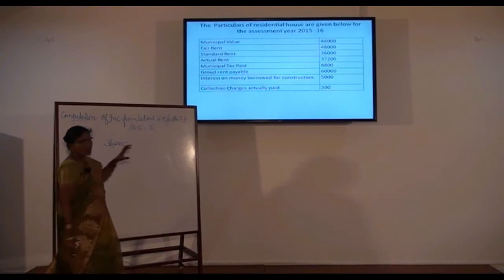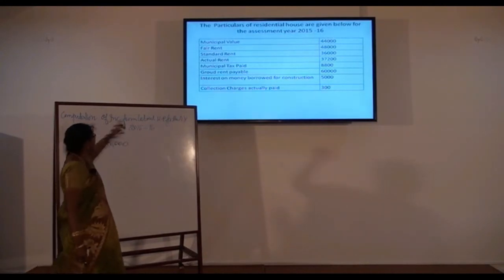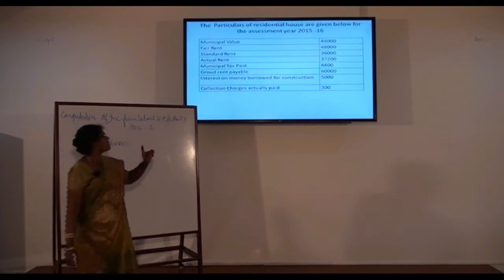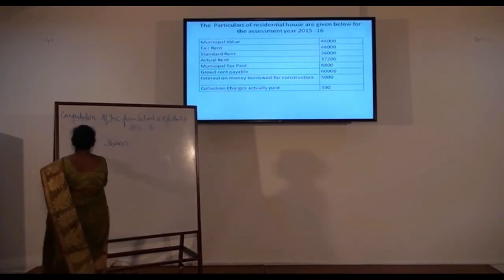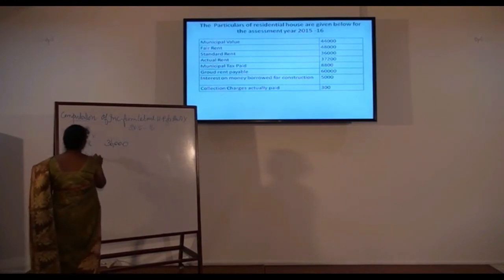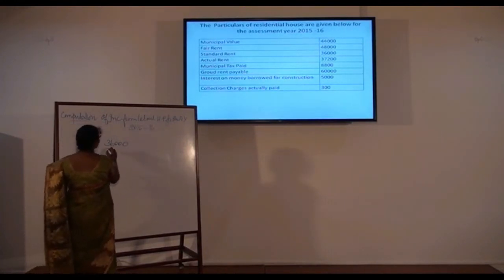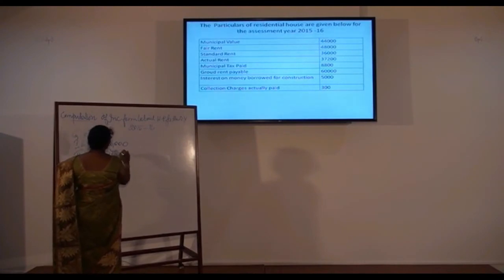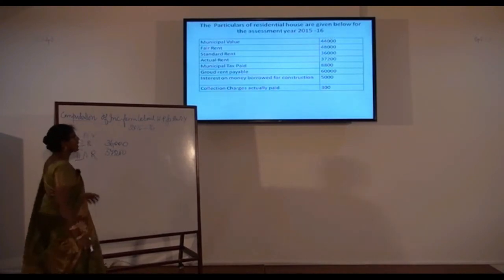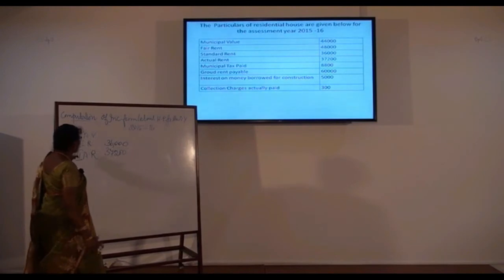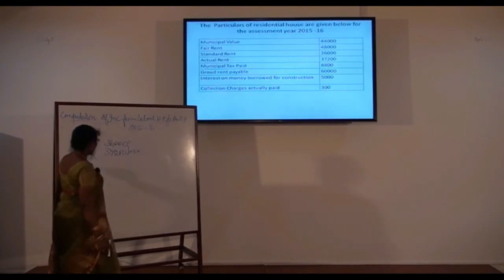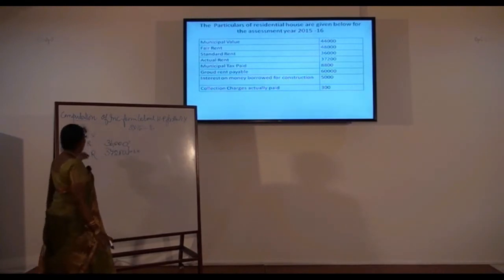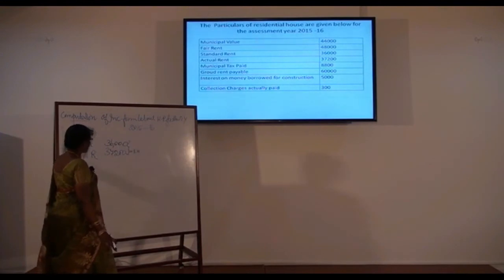36,000. So we have determined the first step. The second step, rent actually received. Here it is given, so we need not calculate, and that is the second step, actual rent. That is 37,200. Then according to step 3, that is step 1 or step 2, whichever is higher. Whichever is high, that will be the no loss due to vacancy.